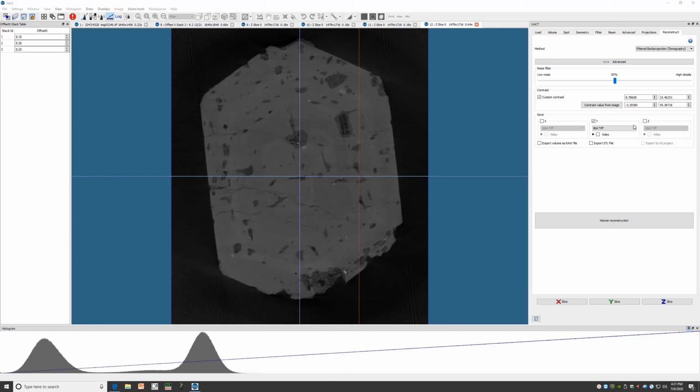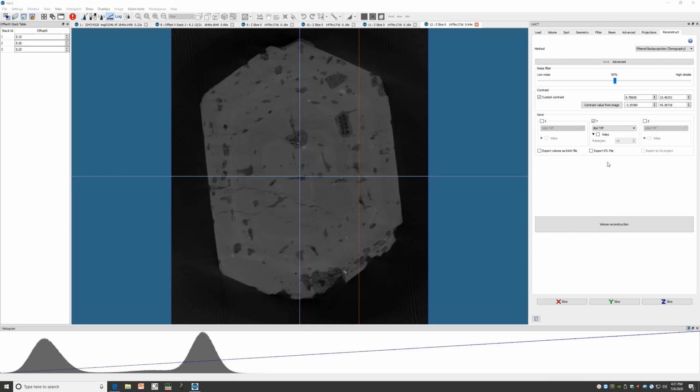We also can select which data type to save as, 16, 8-bit TIFFs, or JPEGs. And we can choose whether or not to save a video. This video option will simply give us a fly-through of all of the slices of that axis. And if we want, we can export the file as an STL as well.